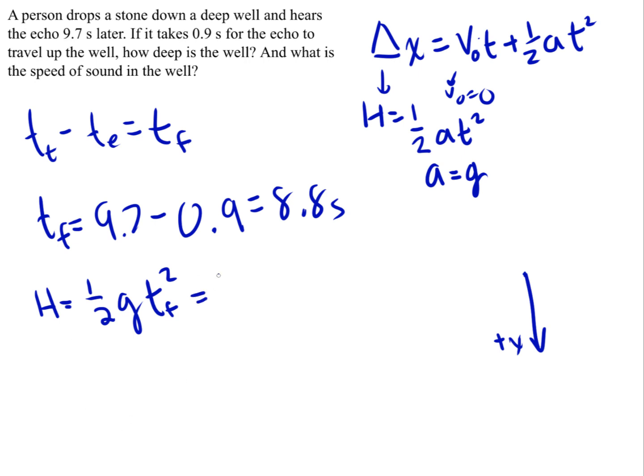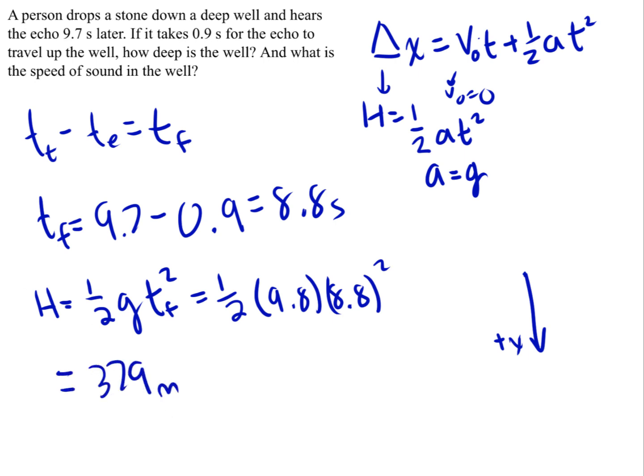So this becomes 1/2 times the gravitational acceleration of 9.8 times the time it takes for the object to fall, which is 8.8 seconds squared. So now this should give you about 379 meters. So the height of the well is 379 meters. Height of the well, 379 meters, which is pretty tall.